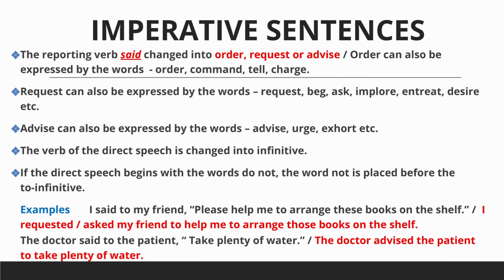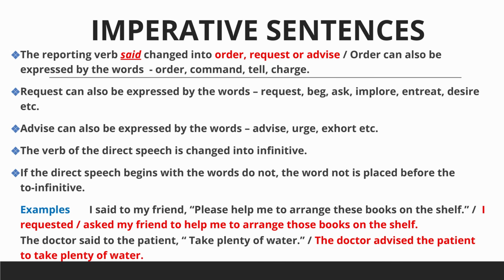Next is imperative sentences. Imperative sentences are used to issue a command or instruction, make a request or offer, or advise. In such types of sentences, the reporting verb said is changed into order, request or advice. Order can be expressed by the words order, command, tell, charge, etc. Second point, request can be expressed by the words request, beg, ask, implore, entreat, desire, etc. Third, advice can be expressed by the words advise, urge, exhort, etc.